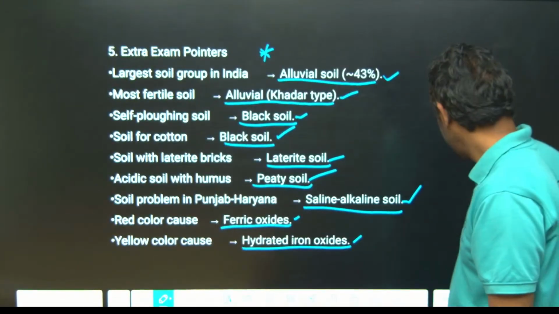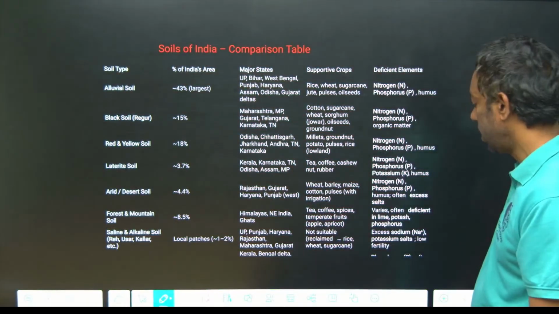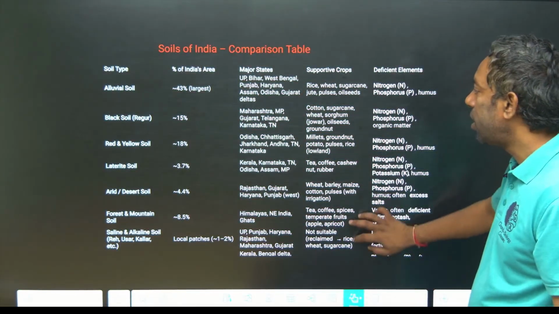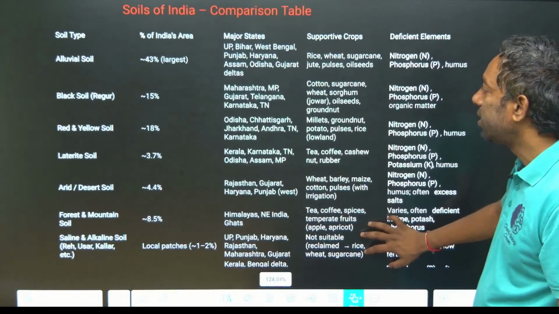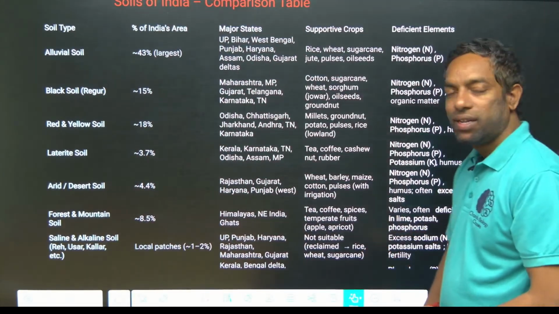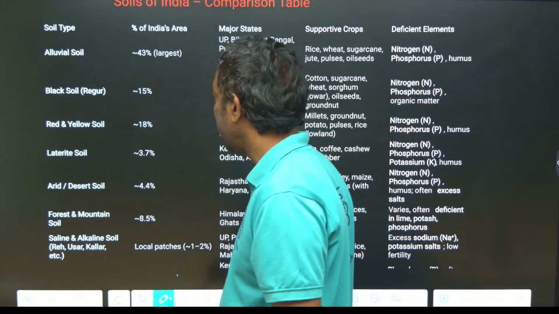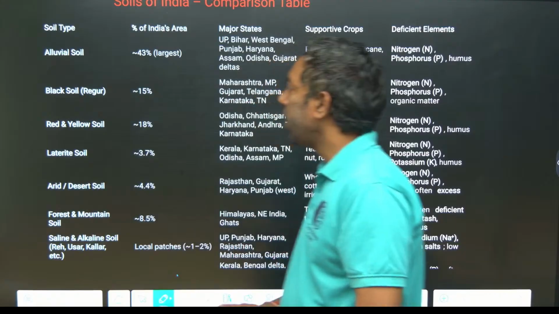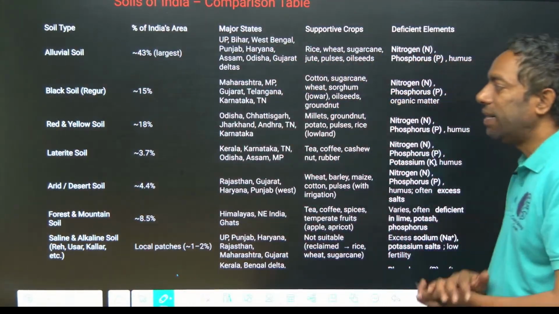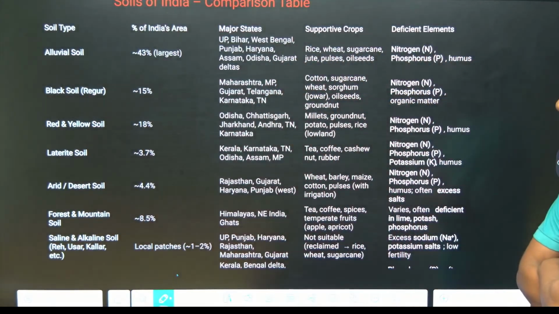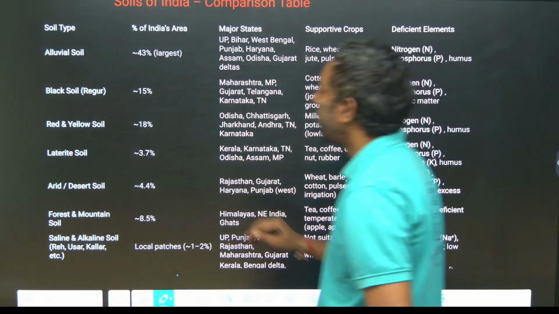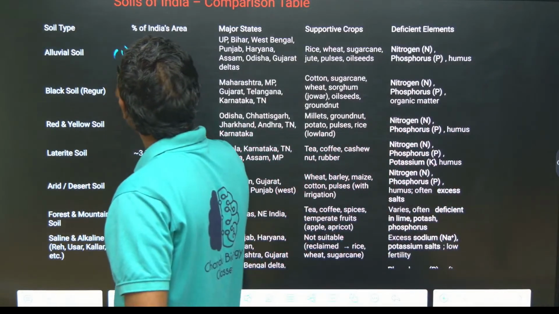Yeah, this is the table, most important for you guys. Take a screenshot. Soil types: alluvial, black, red and yellow, laterite, arid desert, forest and mountain, and saline alkaline soil. Guys, just look here. Percentage wise, the first is alluvial soil.